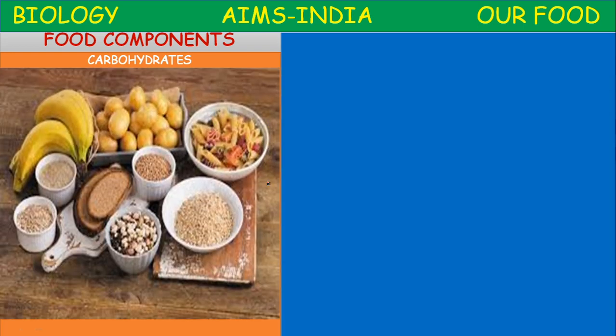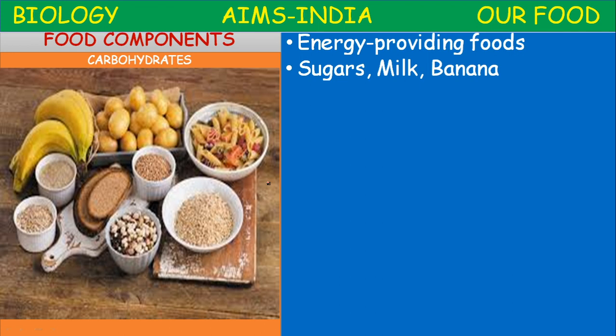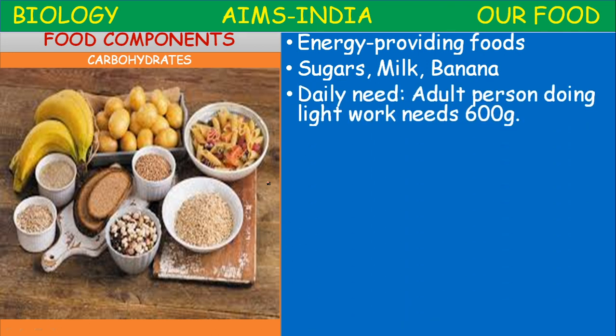What are carbohydrates? The energy providing foods are called carbohydrates. They are also called sugars. Example, milk, banana, potato, bread, chips, all these come under the carbohydrate category.